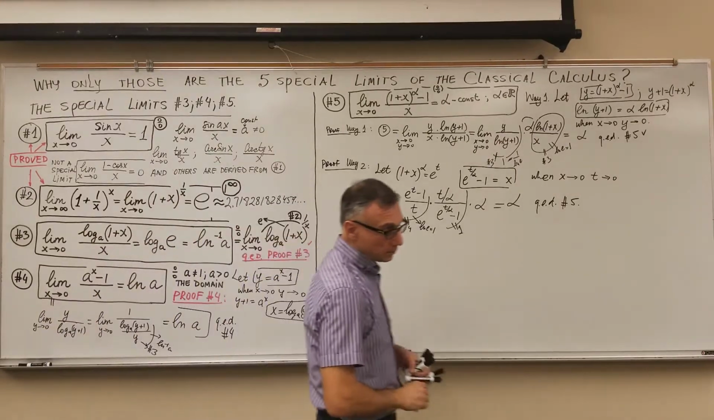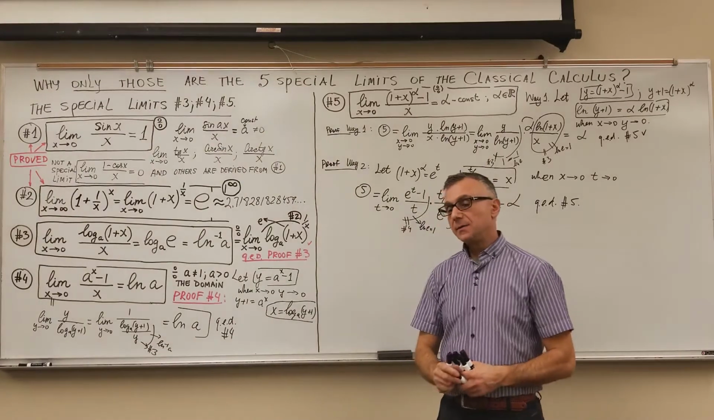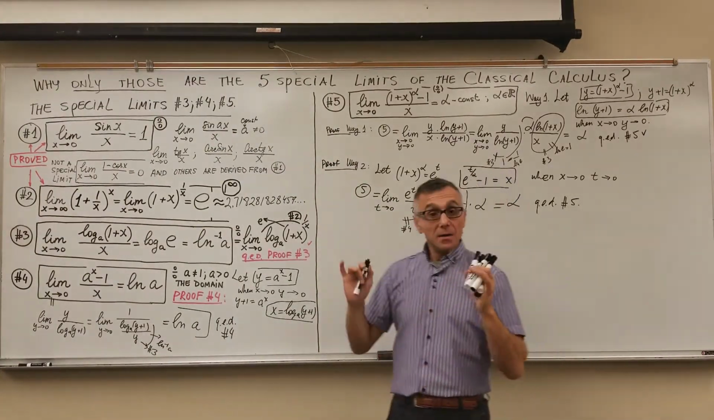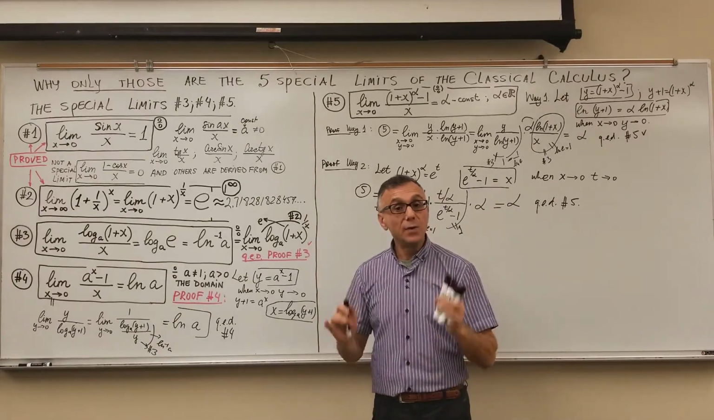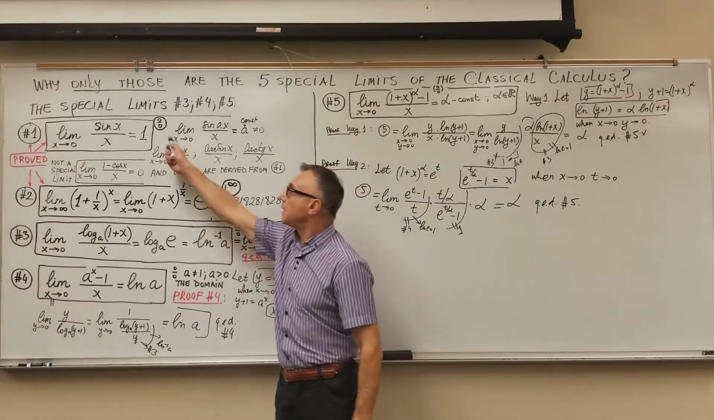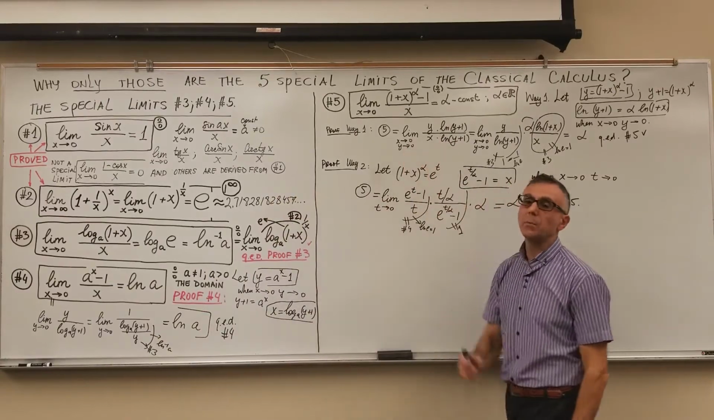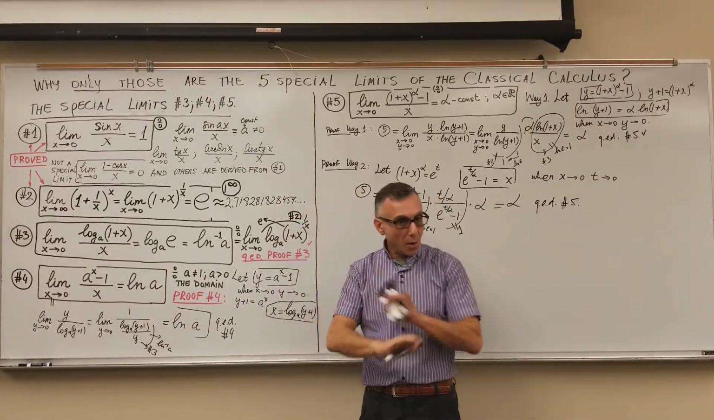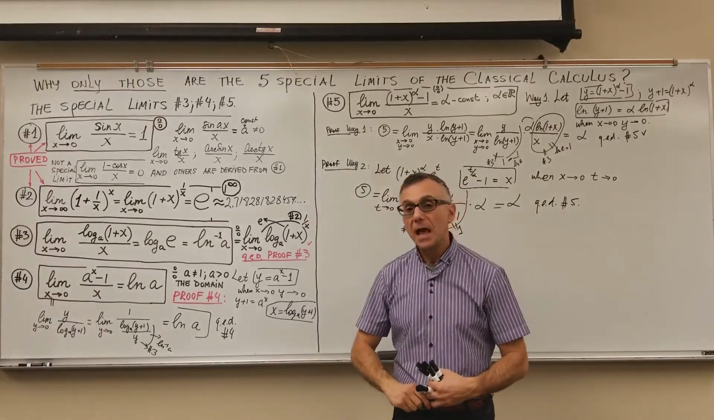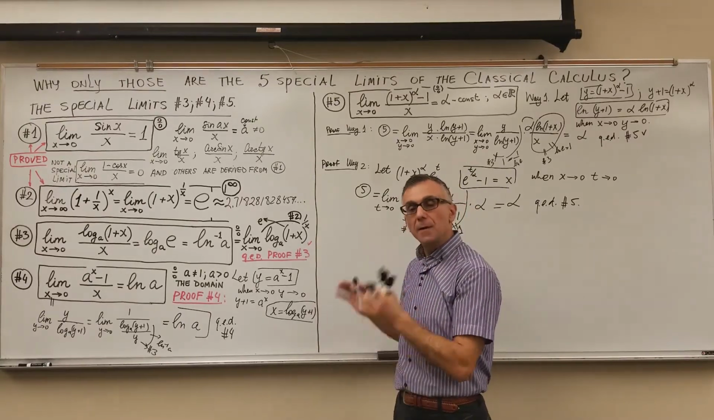And again, only those are the special limits because they help us to calculate exactly the limits of the difference ratios for all of the groups of elementary functions: the trig functions, the log functions, the exponential, and the power polynomial function. And that's all. That's all the elementary functions known in the classical calculus. That's why they're called the special 5 limits.